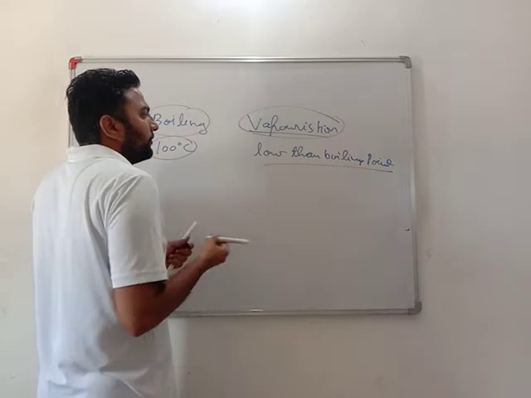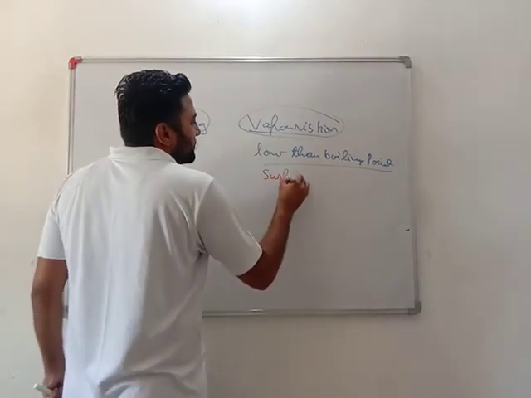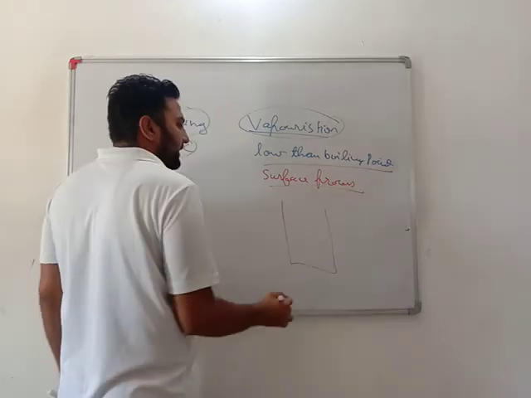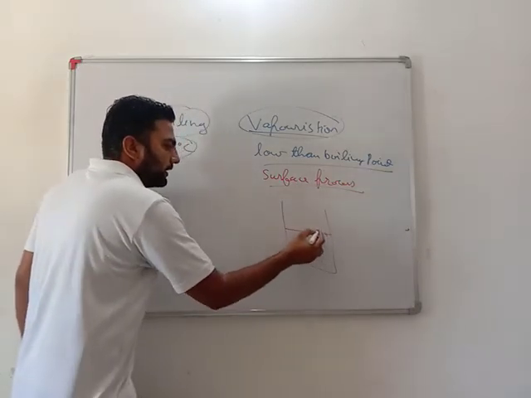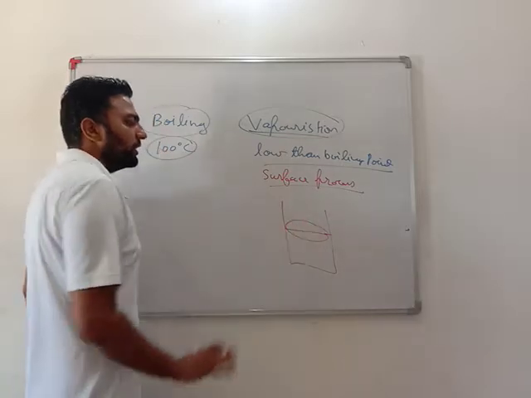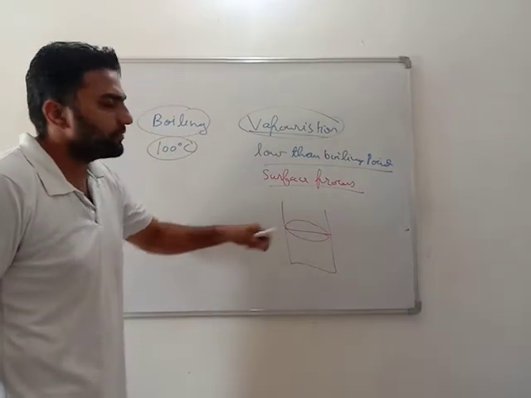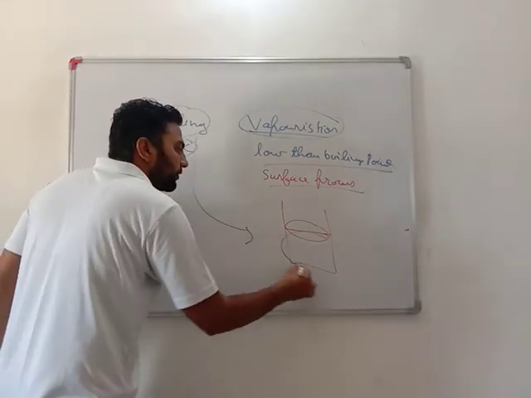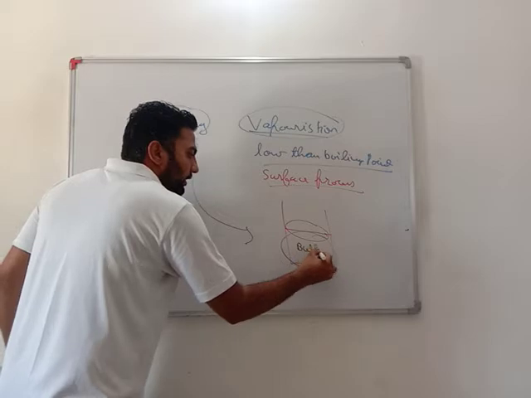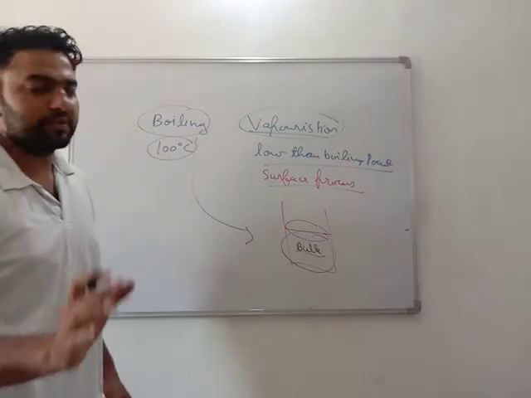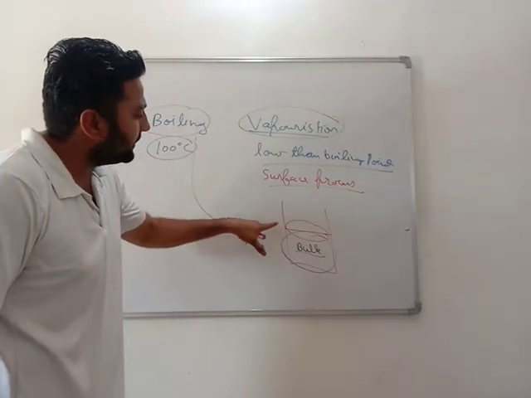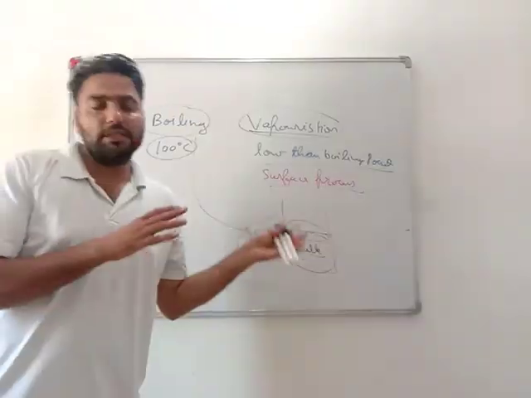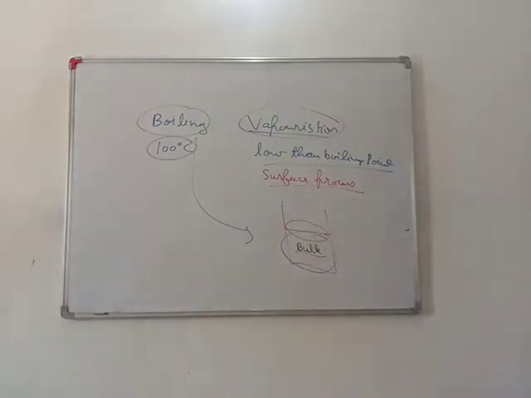Second thing, vaporization is a surface process. Surface process means if there is water here, you can see this is the open surface of water. Only at this place vaporization will take place, whereas boiling is a bulk process. In boiling, the whole amount of water is included in the process, whereas in vaporization only this open surface is taken into consideration. So this is the main difference between vaporization and boiling.